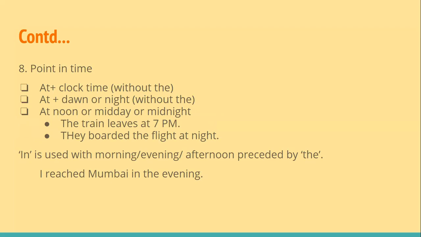Then, at is also used to refer to a point in time. So we can use at with clock time, but without the. So at 7 o'clock, at 9 o'clock. At can also be used with dawn, night, noon, midday, or midnight, but without the. At dawn, at night, at midday, at midnight, at noon, Freedom at Midnight.